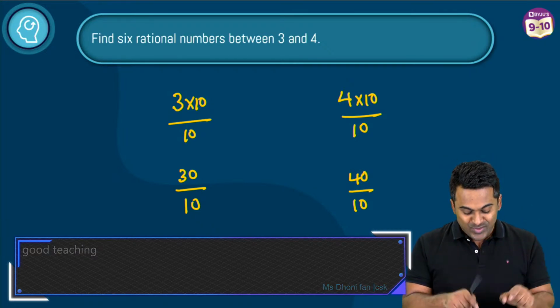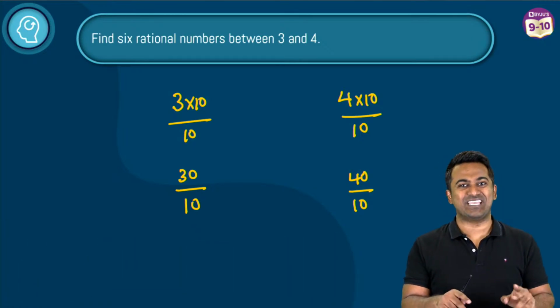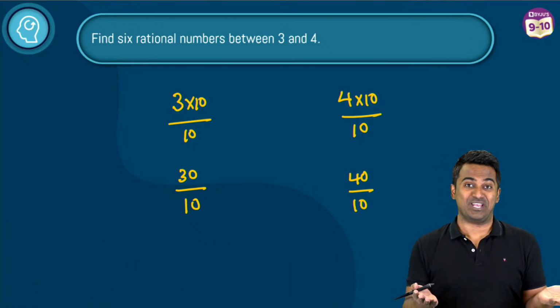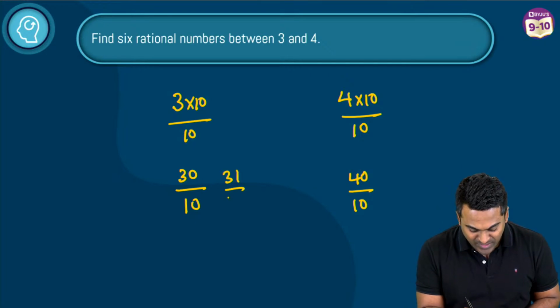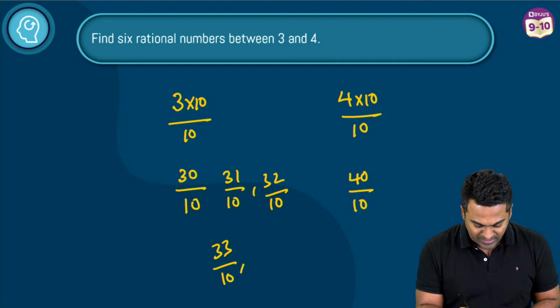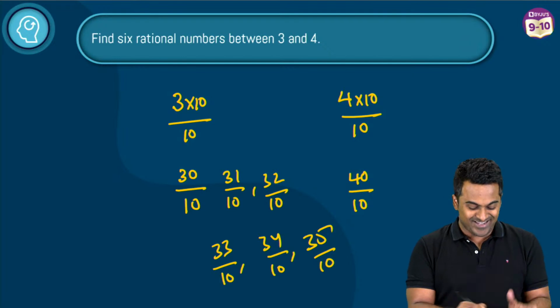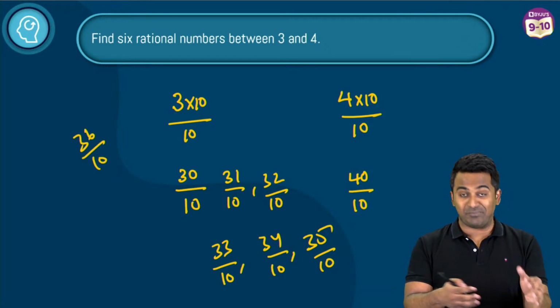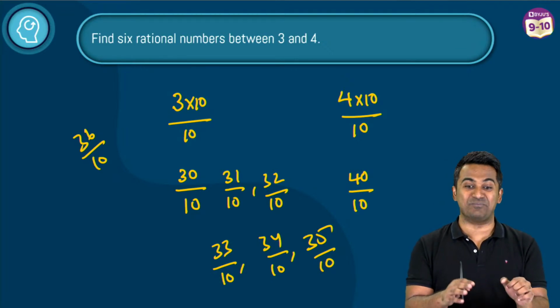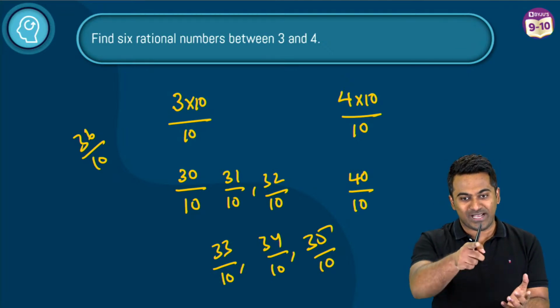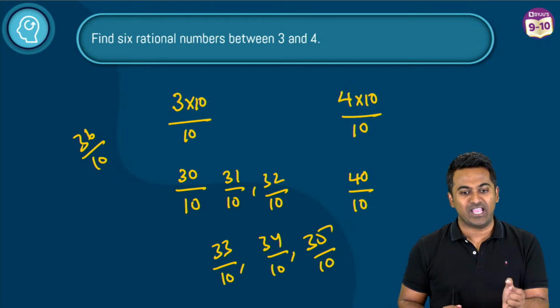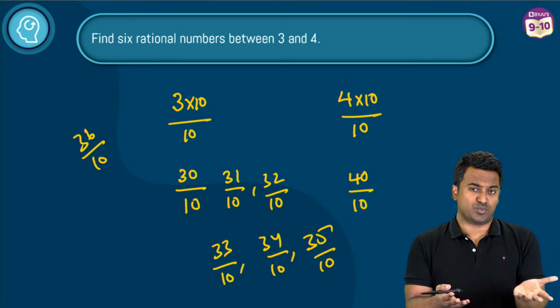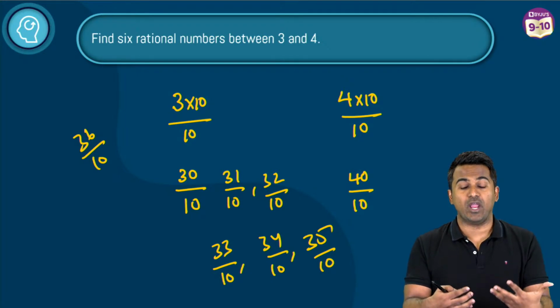Yeah, cool. So now keep the denominators the same and just keep increasing the numerators by 1 and you got it. Okay, so the next can be 31 by 10. Okay, then 32 by 10. Then you have 33 by 10. 34 by 10, 35 by 10. You get the idea, right? Come on, 36 by 10, 37 by 10, 38 by 10. So by now you've figured out more than 6 rational numbers quite simply. Yes, well done. I see some answers there. So good. There are many ways of doing it, and this was by far a quick way of approaching it.